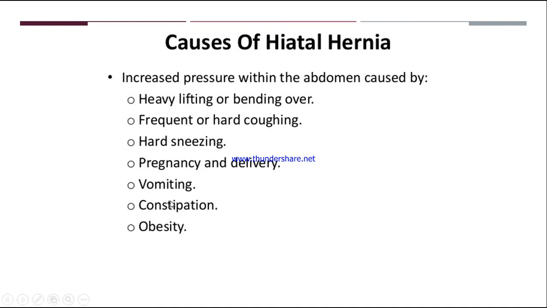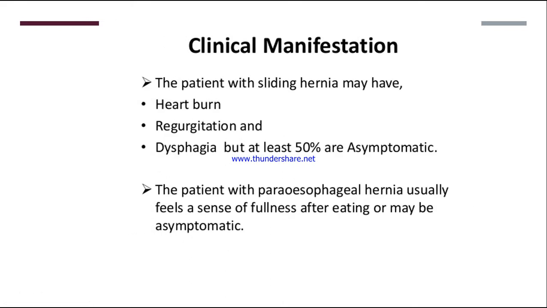And even in vomiting, when we are trying to vomit, we are putting so much pressure on the stomach, that can lead to increase in pressure in the abdomen. And last is obesity.